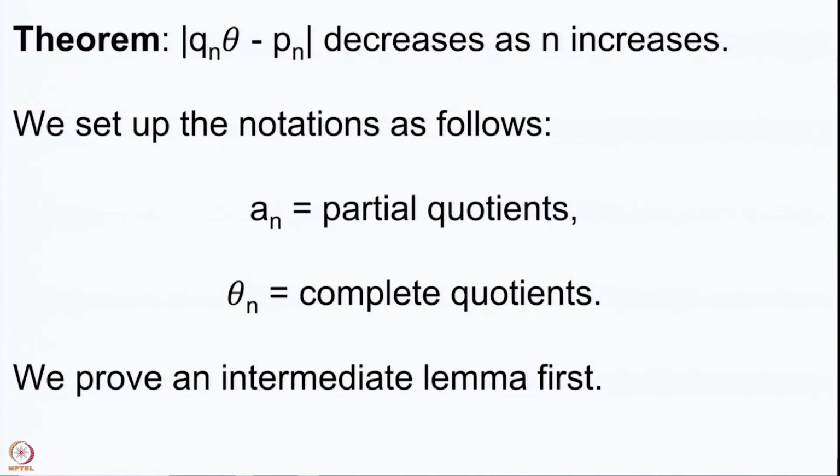And before we prove this result, we need to prove an intermediate lemma first, which is similar to one of the results that we have proved earlier. So, the lemma says that your theta can be expressed in terms of Pn, Pn minus 1, Qn, Qn minus 1 and the complete quotients theta n plus 1.